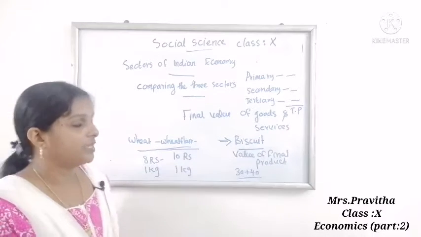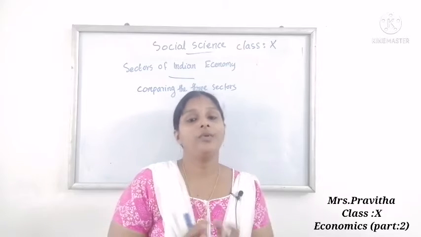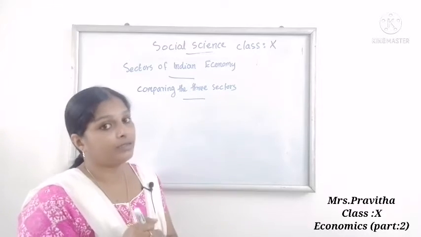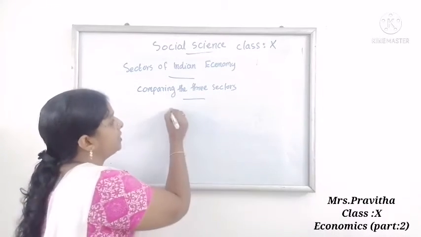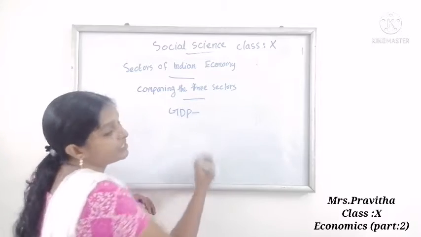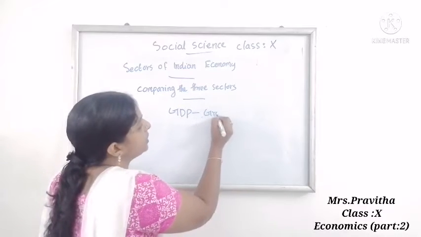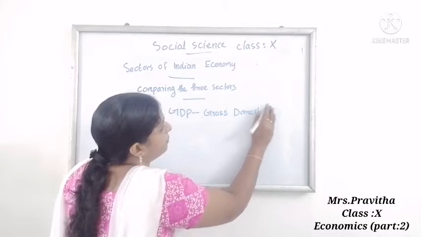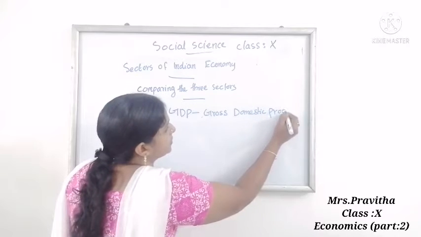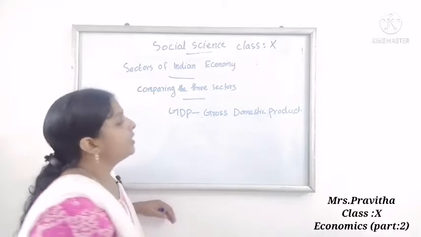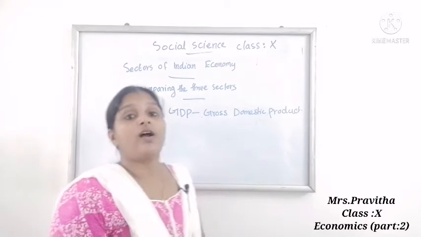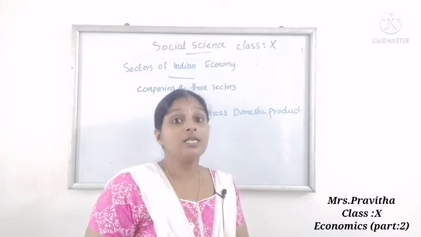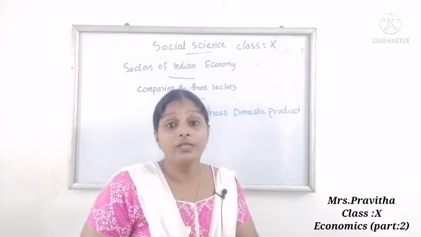So this is one example of how we can count the value of goods. Children, in economics a term used for this is called GDP. What does GDP mean? Gross Domestic Product. GDP is the final value, the sum total of the value of final goods and services produced in a country during a particular year.